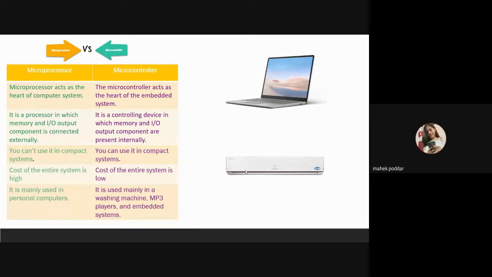Microcontroller, yes. Okay, that's amazing. You were really quick. So as I mentioned earlier, the laptop is using a microprocessor and the AC, on the other hand, is an embedded system. So it uses the microcontroller. So both of you, amazing for answering.